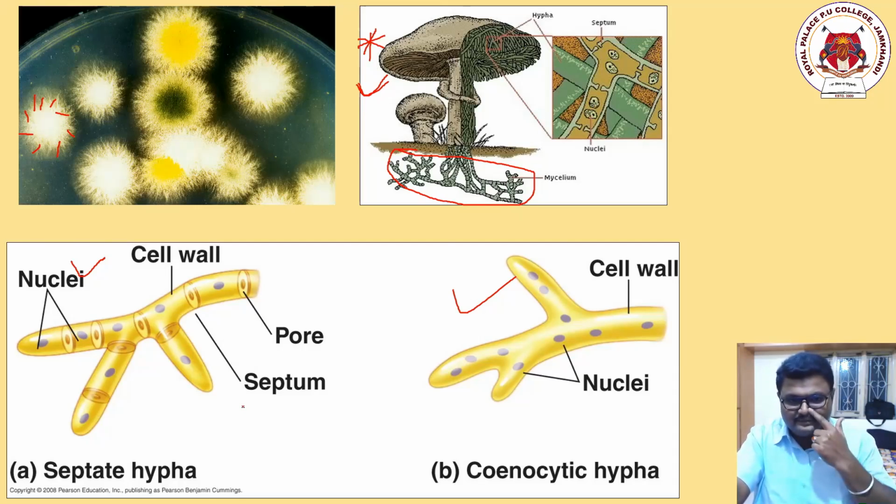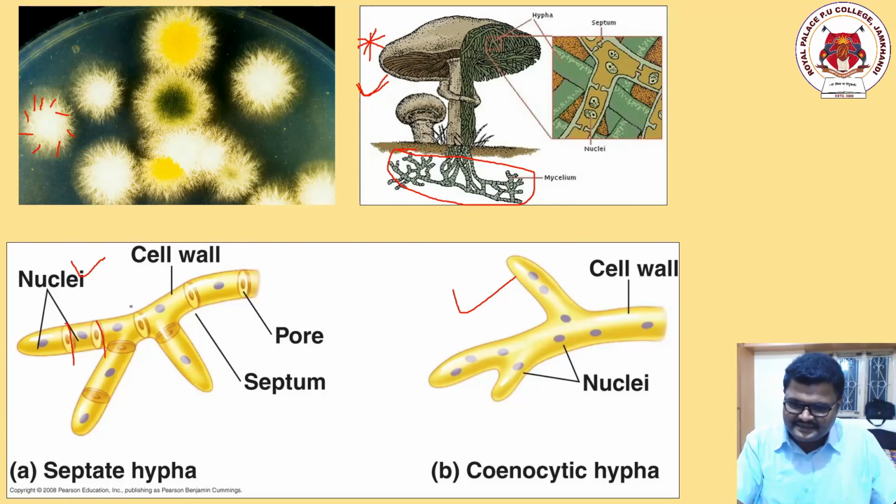Now this hyphae is first of all tube-like, slender or slim. First of all these are branched, in both cases they are branched. The portions of these tube-like structures are intervened by these cuts. See here, intervened by these cuts, and internally there will be a nucleus present in between them, right? These internal cuts are called septate hyphae. Here, if you see this photo, there will be no cuts at all.